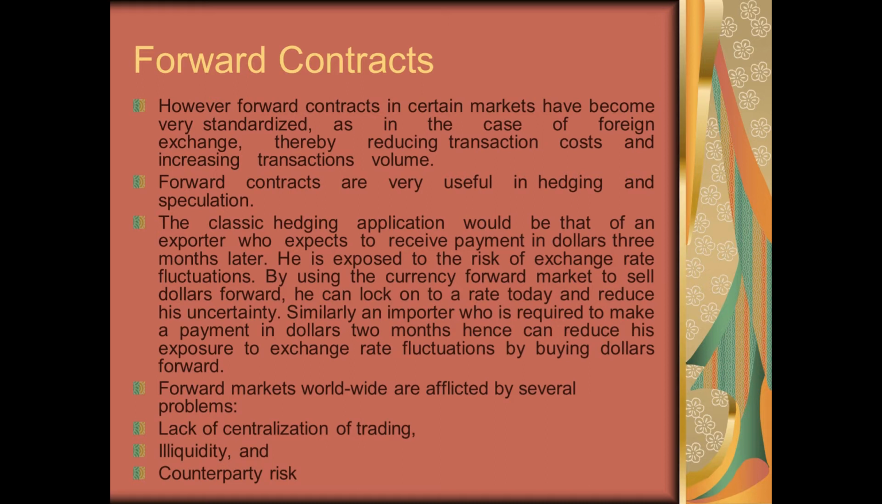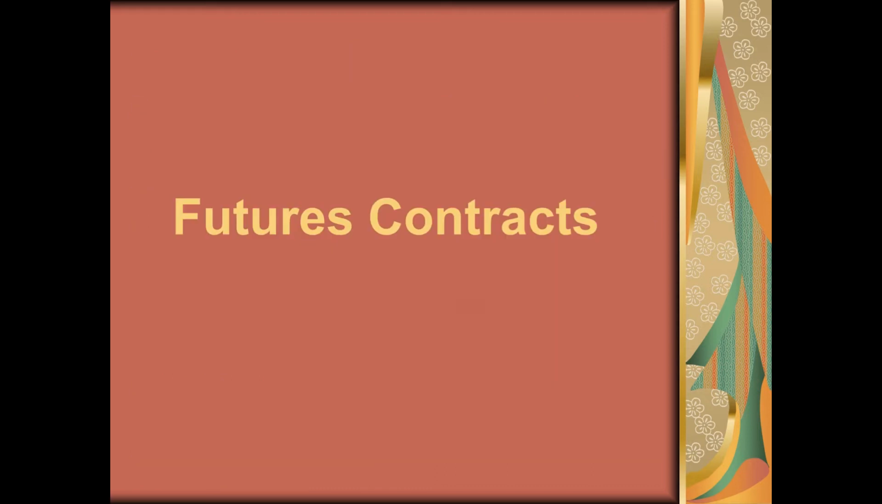There are various problems in the forward market as an instrument, because there is no centralization of trading for forward contracts. So counterparty risk is not mitigated. There is default risk. Illiquidity of forward contracts exists, because you cannot resell the contract to somebody else, and counterparty risk exists for this.